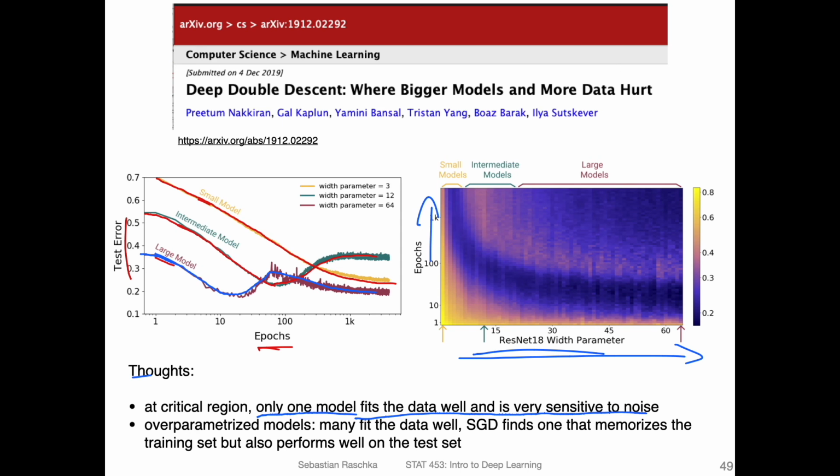So with one model, imagine you have a residual neural network, and when you train it, there are many different hyperparameter model weights that you can define to fit the data well. So there are multiple possibilities, and there's only one that fits the data well. There's a particular combination of weights that fits the data well, but it's very sensitive to noise.